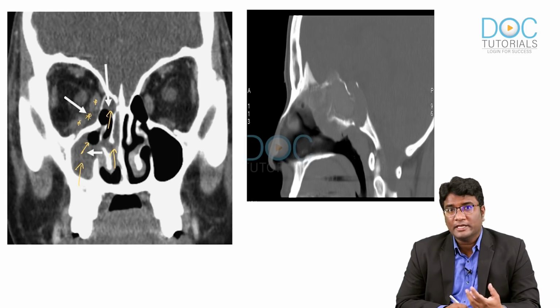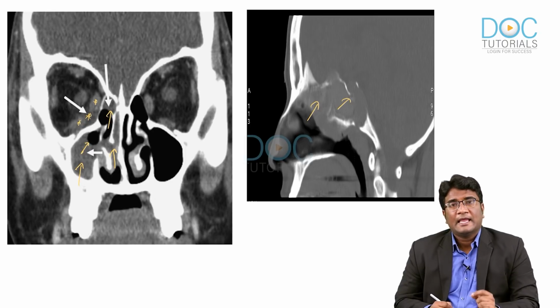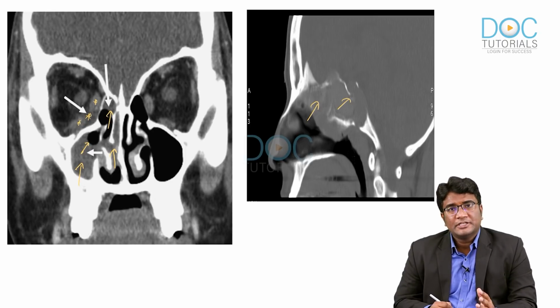You may also see bony erosions, which are very important for diagnosis of this invasive fungal sinusitis. You can see here multiple bony erosions, and involvement of the ethmoidal and the sphenoid sinus with bony erosions can also indicate an aggressive invasive fungal sinusitis. And please remember, unlike your allergic fungal sinusitis and chronic fungal sinusitis where the contents tend to be hyperdense, here in acute invasive fungal sinusitis, the contents tend to be isodense, similar to the brain parenchyma. So, they will be isodense in nature.